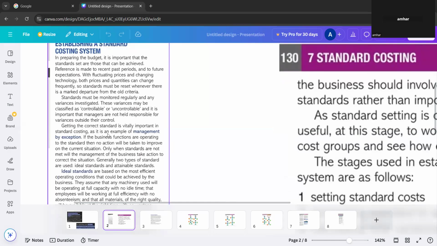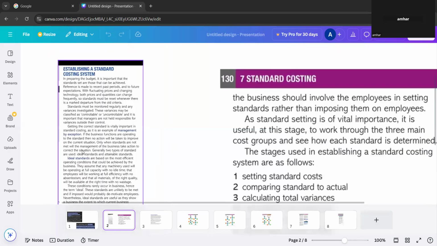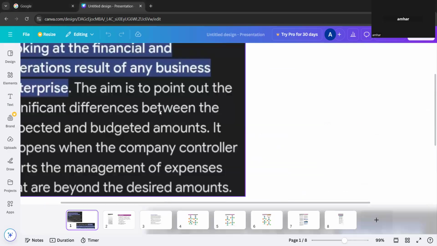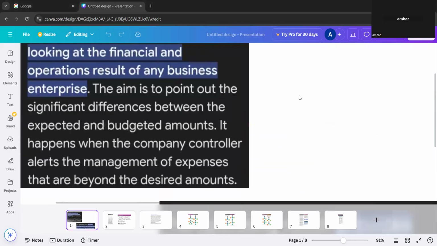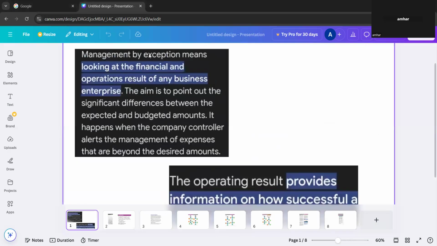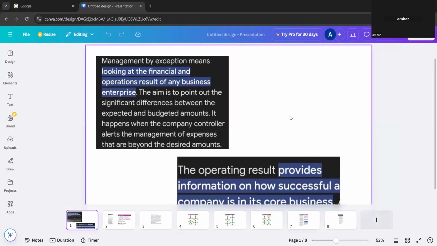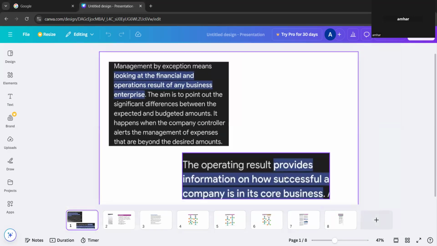Getting the correct standard is vitally important in standard costing as it is an example of management by exception. So management by exception, let me just give you a small introduction here. Management by exception means looking at the financial and operational results of any business enterprise. The operating results provide information on how successful a company is in its core business.